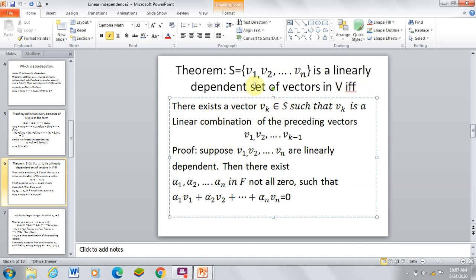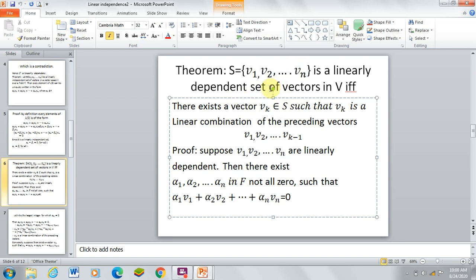If and only if means we take S linearly dependent, then we have to show that vk is a linear combination of the preceding vectors v1 to v(k-1). Conversely, let vk be a linear combination of the preceding vectors v1 to v(k-1). We have to show that S is a linearly dependent set.